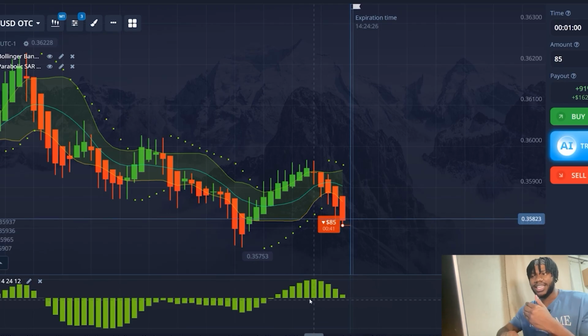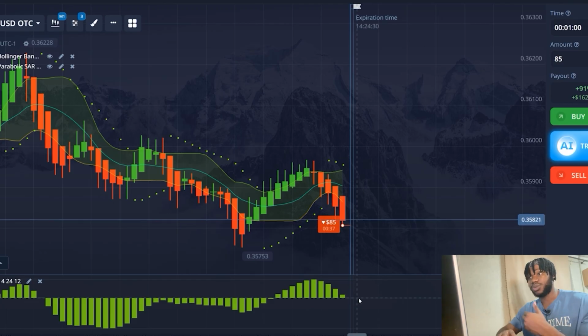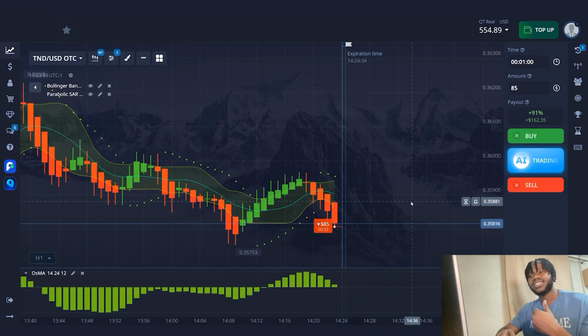But look closely at OSMA. The indicator chart has not yet crossed the zero level. Such an indicator signal means that the price may still rise. This means that the indicators contradict each other and you can't open a trade. I rushed to open a trade in this situation. I'm not sure I can make a profit.